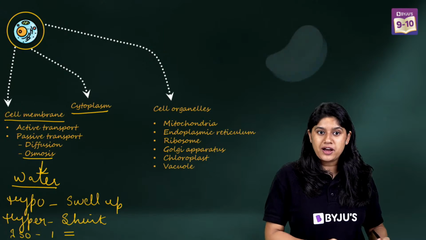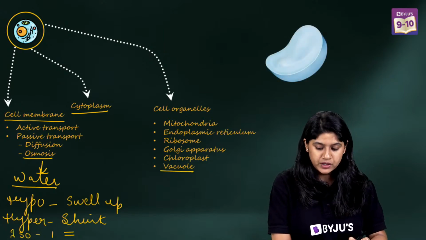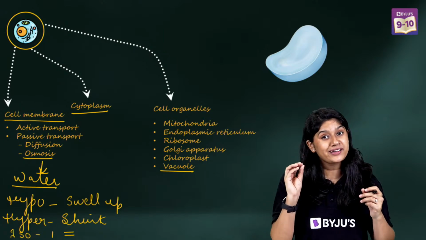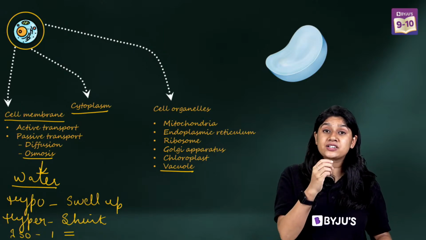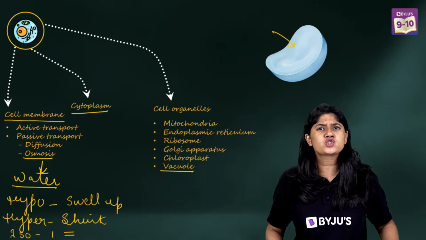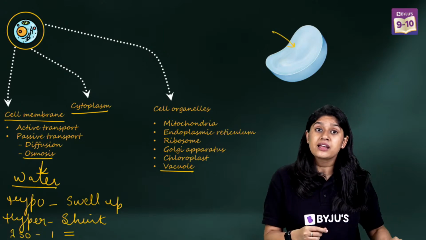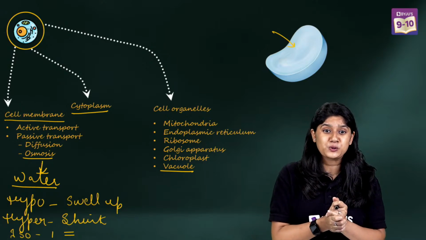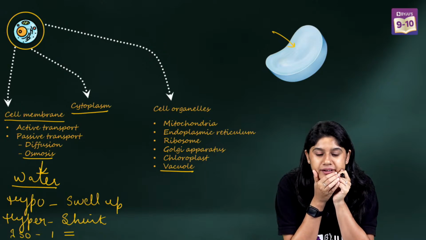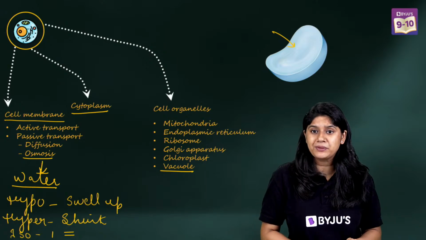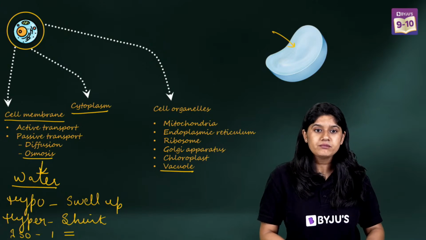Then the next one we have is vacuole. Now vacuole is very huge in the plant cells and small in the animal cells, and it helps in the storage of various materials, and in plant cells it also gives structure to the plant cell. Yes, we will be starting with the next chapter, that is tissues, very soon.